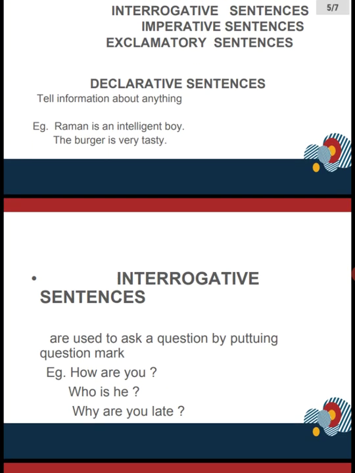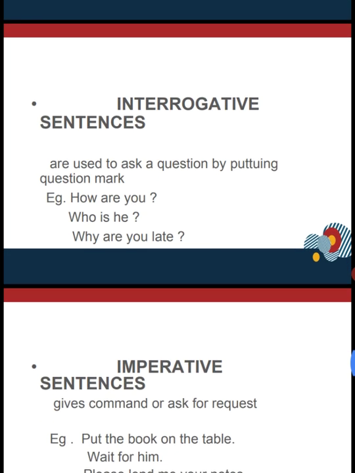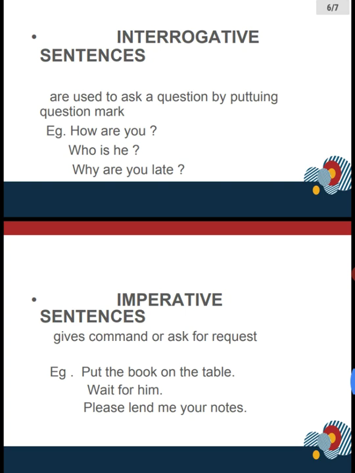Next one is interrogative sentences. These are used to ask a question by putting a question mark. As you know, when you are asking any question to someone, such type of sentences are called interrogative sentences, and at the end of the sentence we put a question mark. For example, how are you, who is he, why are you late, where do you live, in which standard do you study, etc.